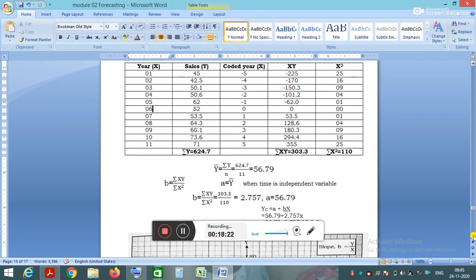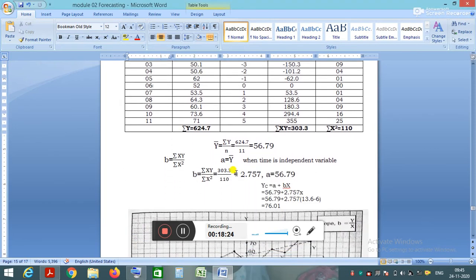First we need to find the line of regression, which can be found using the equation y suffix c equals a plus bx, where a is the slope and b is the point of intersection of the regression line with the vertical axis.